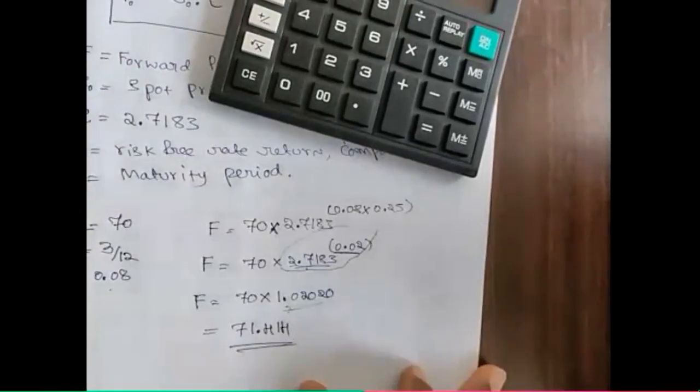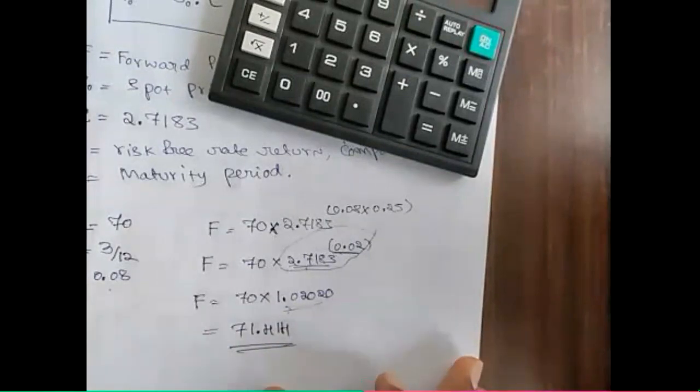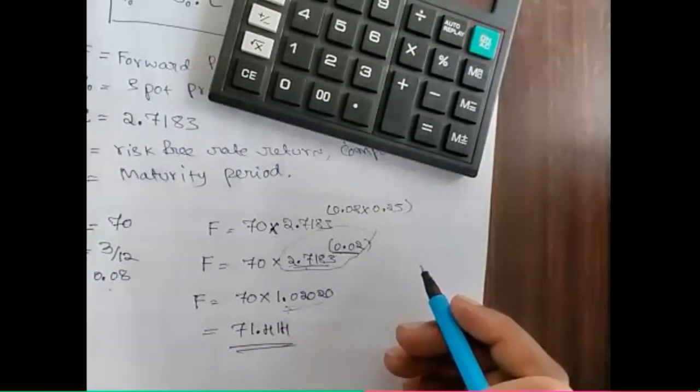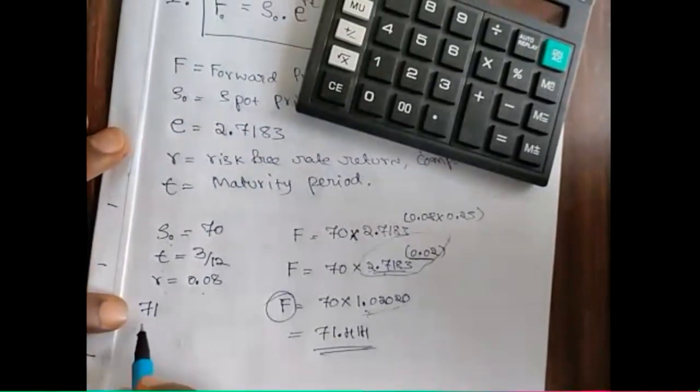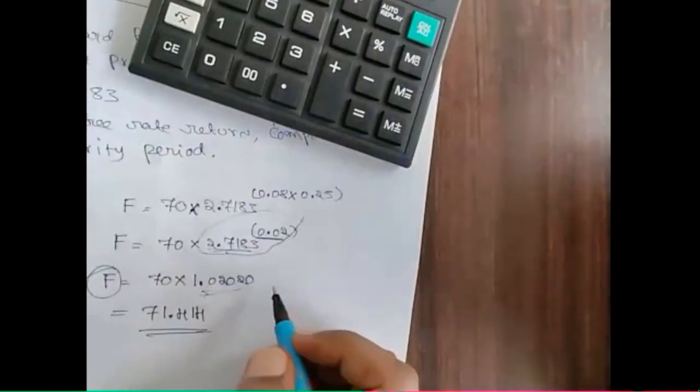Now consider the market quoted forward price. We calculated the intrinsic value of the forward price.